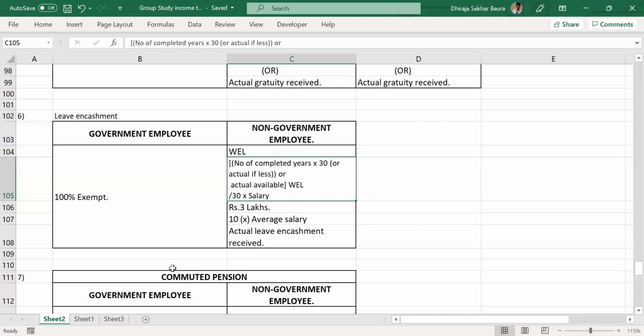Do we need to write it into working note also? No, in the working note, you do the calculation. You don't write the formula, right? Make sense? Yeah. So you do the calculation only that this multiplied by this, so this is equal to this, and this value is lower, so we are taking this, then we divide it by 30 and multiply by salary, so this is the exemption.